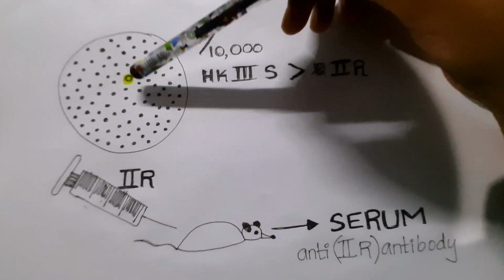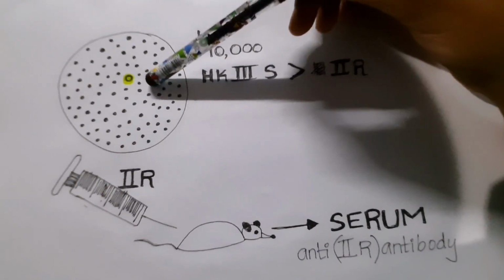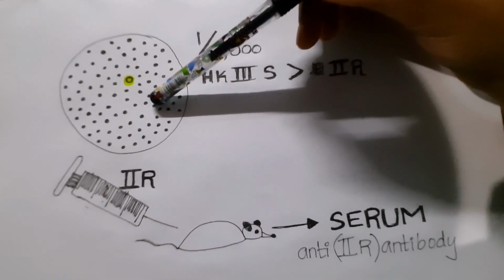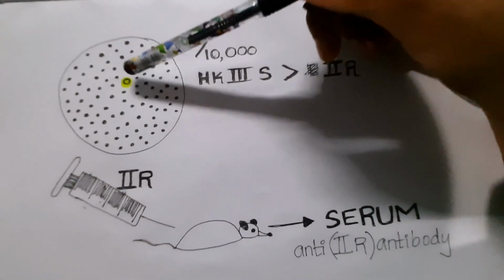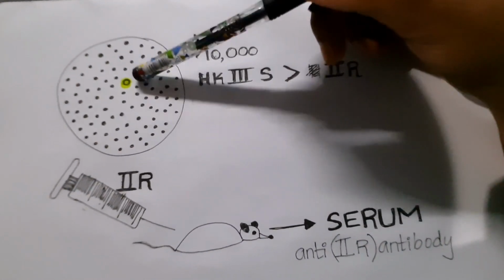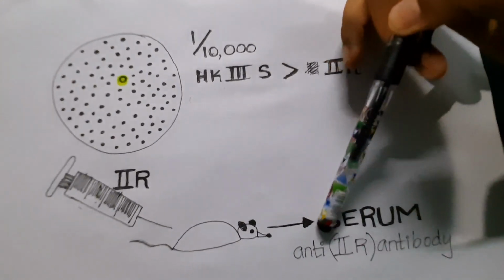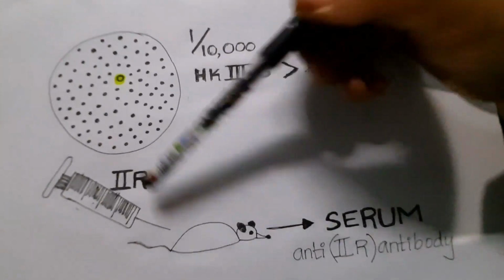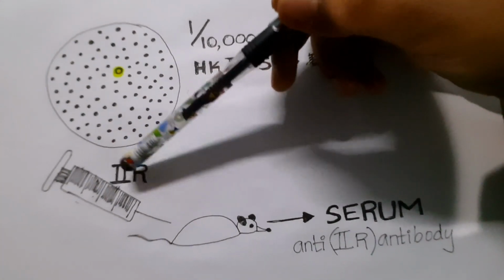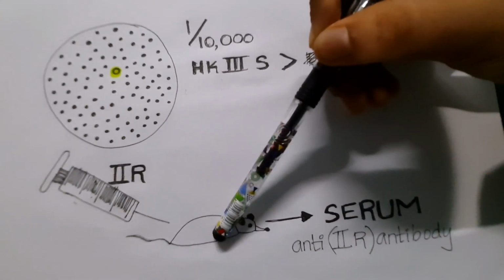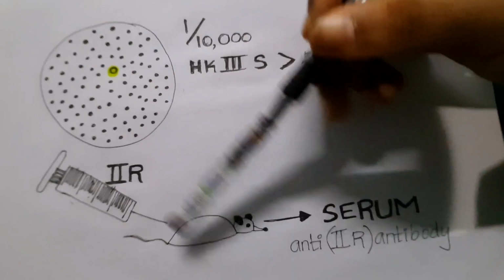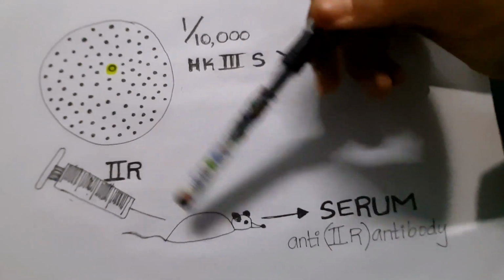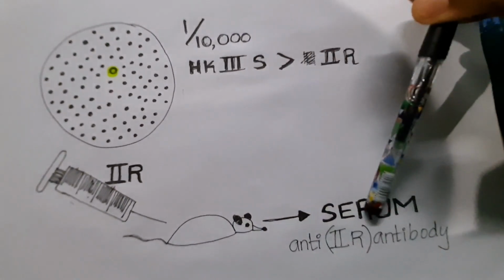So this 3S will find it very hard to survive on this plate because they lack nutrients and have high competition around. So for the scientists, to make their life easy, they added a serum. How did they collect this serum? They injected live 2R strains into a mouse. In the mouse body, the mouse will create antibodies against 2R, and those antibodies will be present in the serum.